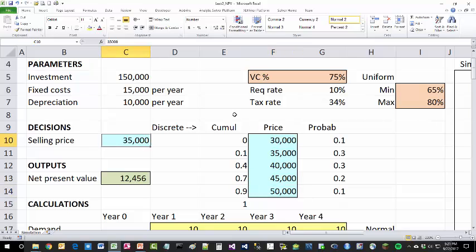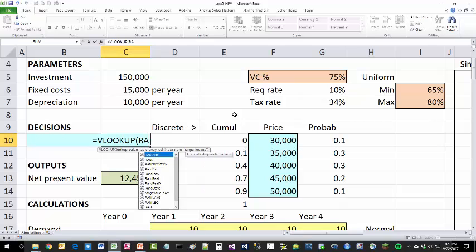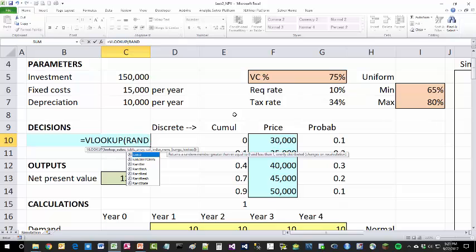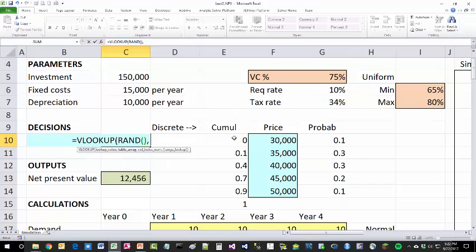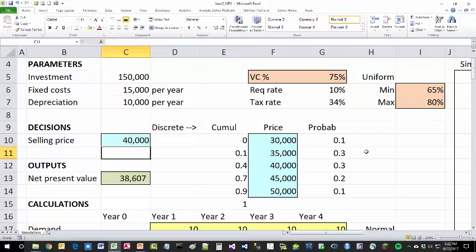The way it works, in selling price, you use a lookup function that uses this randomly generated number, and this table includes the cumulative probabilities as well as the prices, and number two, to get the prices out of the second column to get the results.